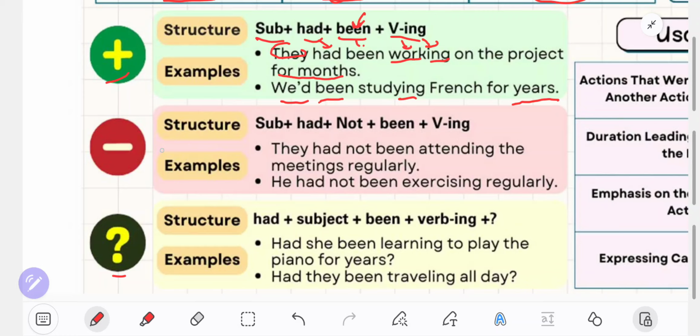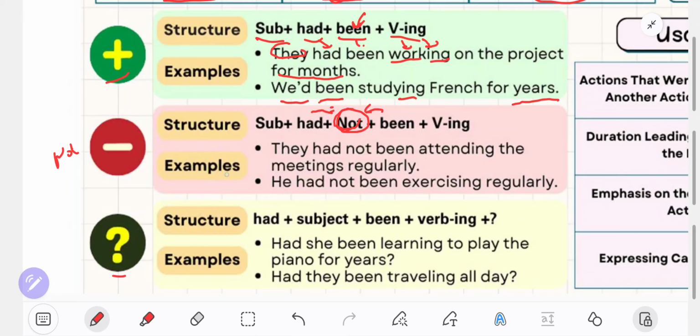Next, for a negative sentence, the structure, don't forget to put not after had. The structure is the same as before, positive. The difference is just the word not, and the position of not is after had, before been. The structure is like this: subject plus had plus not plus been plus verb ing.